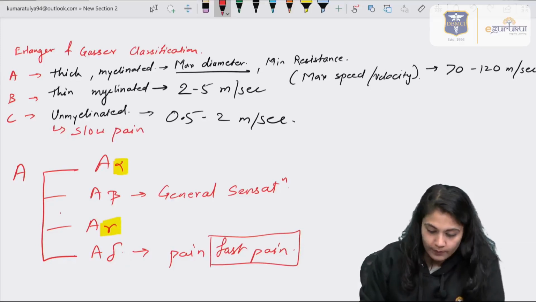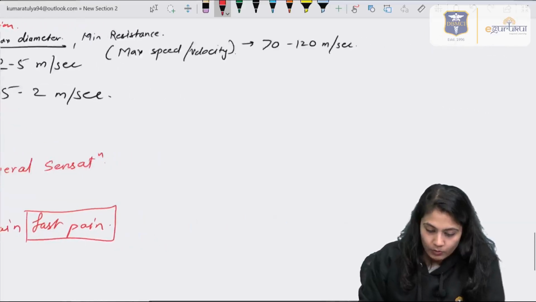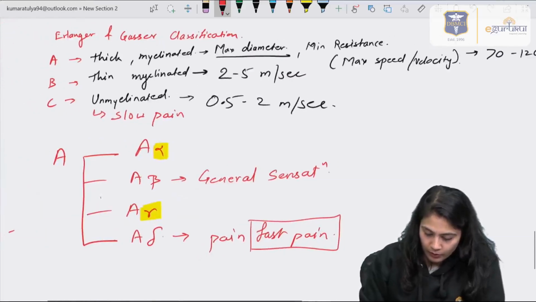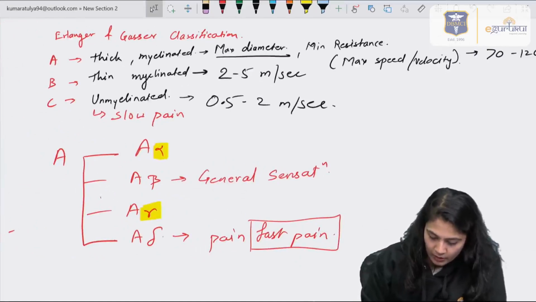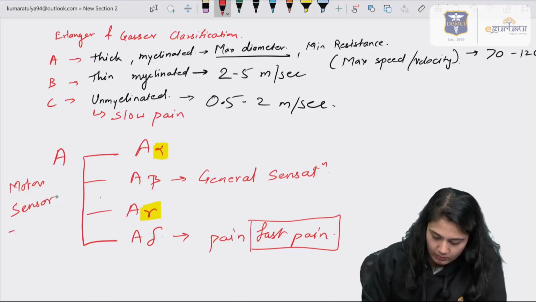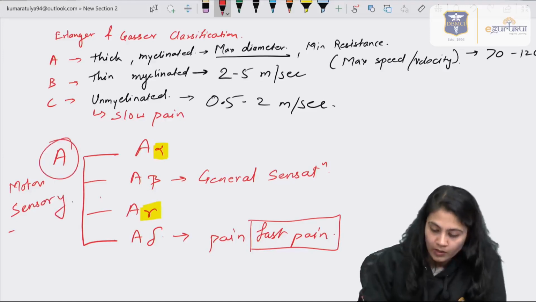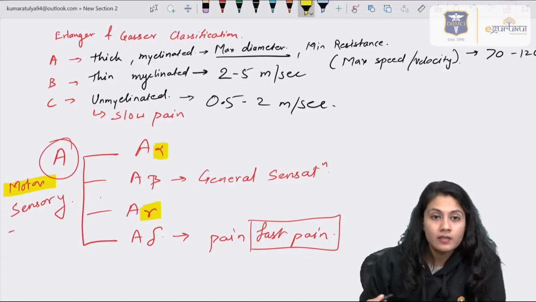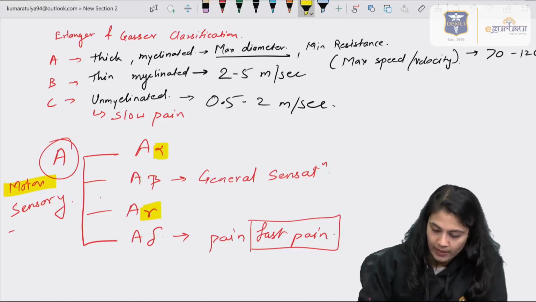Okay, so we know that A fibers are the somatic fibers having different sets of fibers, the motor fibers and the sensory fibers. Motor fibers are alpha and gamma and the sensory fibers are beta and delta.